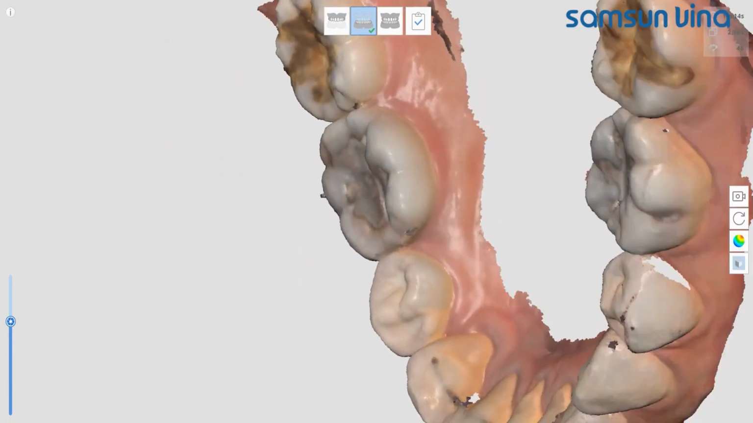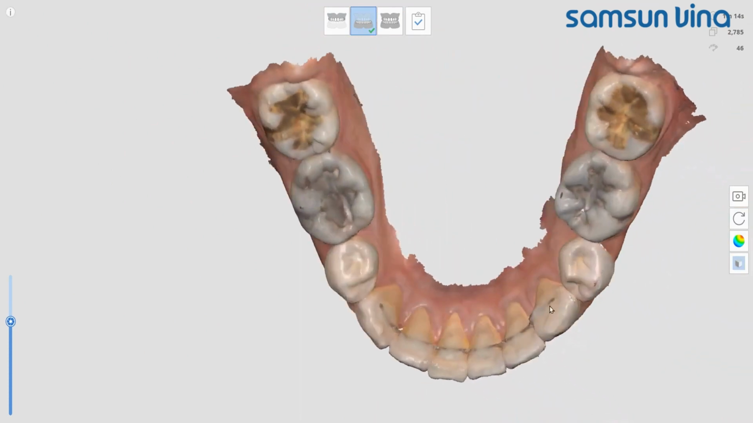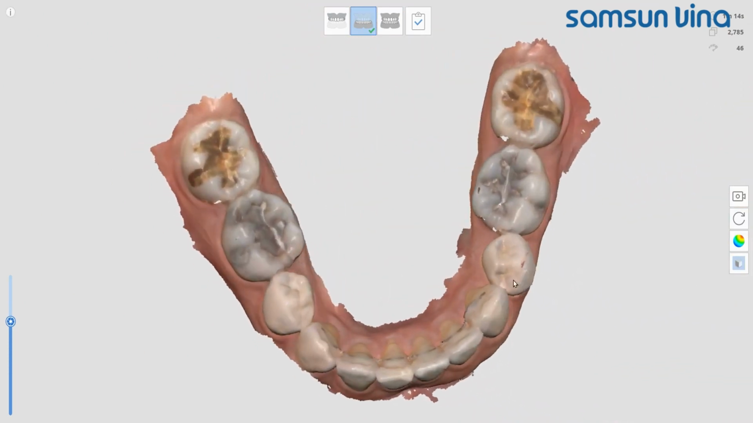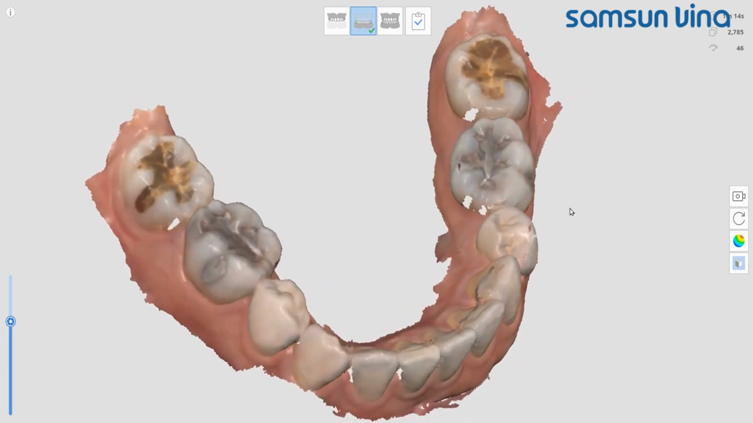By scanning once, it may not perfectly capture all the data. You may check the first scanned data and perform additional scanning if there are any holes in the scan.